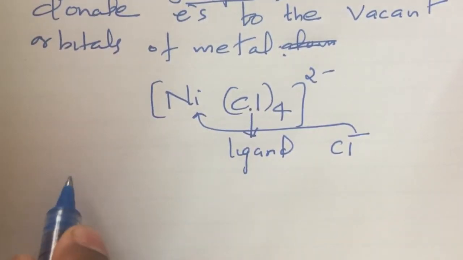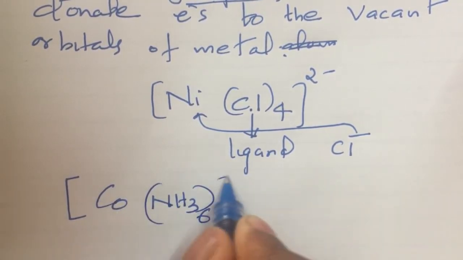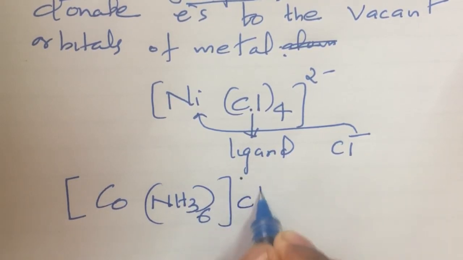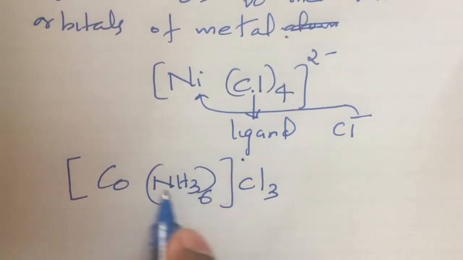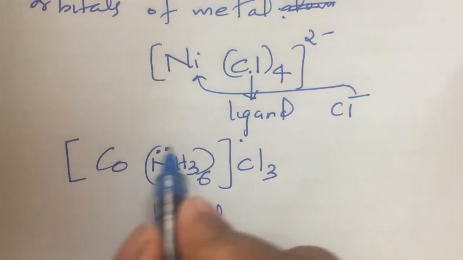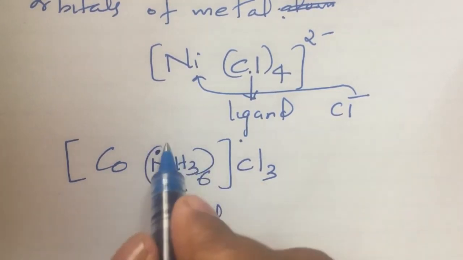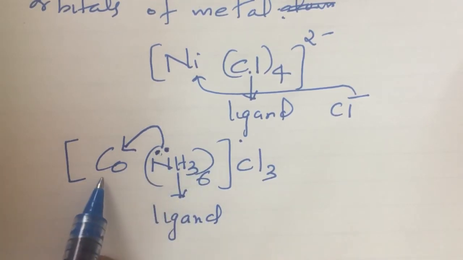Another example is cobalt, [Co(NH3)6]Cl3. Here NH3 is the ligand. The ligand name is ammine. NH3 has a lone pair of electrons, and this lone pair will be donated to the vacant orbital of cobalt. How many ligands here? Six ligands. So six ligands will donate electrons to the vacant orbitals of the cobalt metal.